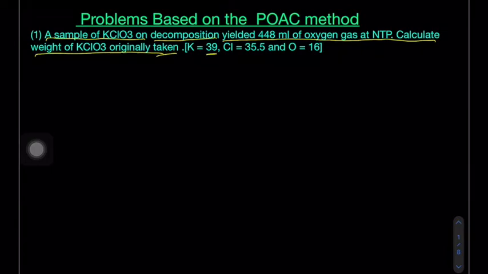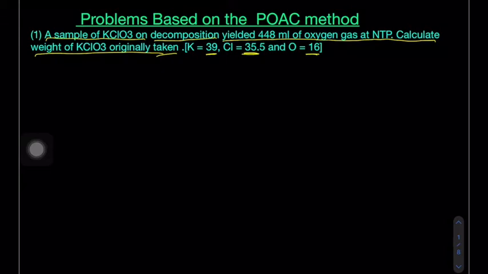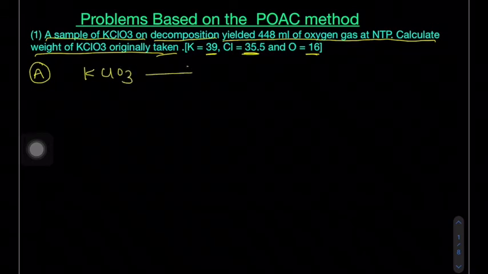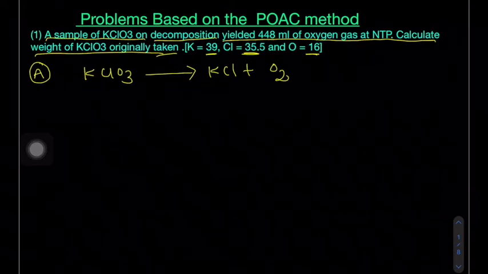In the bracket, the atomic weights of potassium, chlorine and oxygen are given. Now KClO3, when it decomposes, gives KCl and O2. This reaction is not balanced, an unbalanced reaction, so we can apply the POAC concept on an unbalanced reaction.